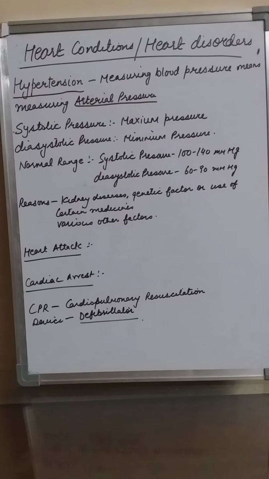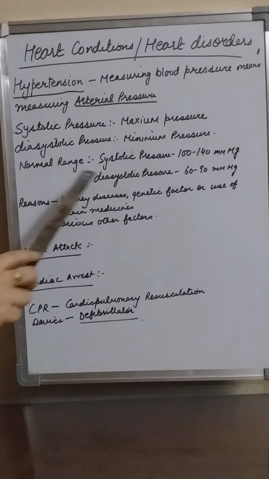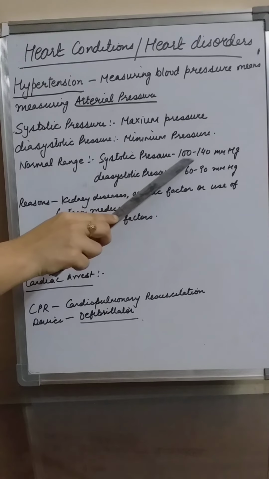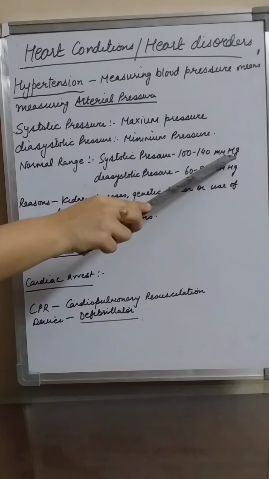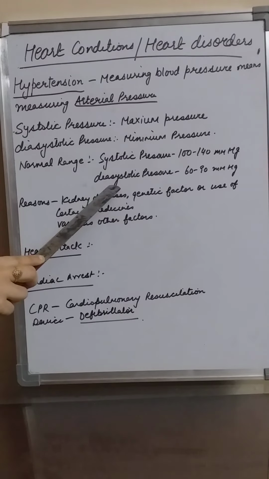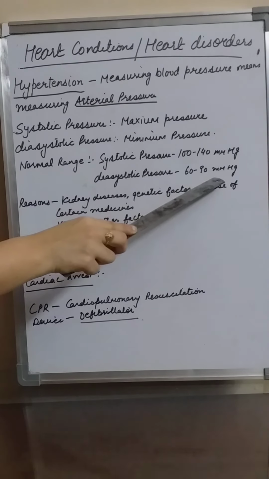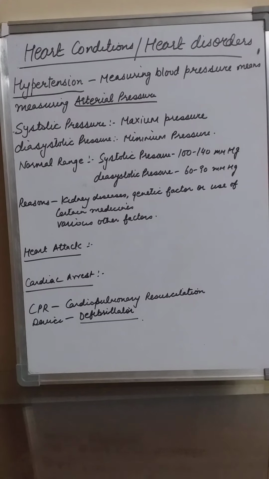Now students, what is the normal range for the systolic pressure and diastolic pressure? The normal range for the systolic pressure is 100 to 140 millimeters of mercury, and for the diastolic pressure it is 60 to 90 millimeters of mercury. Right students, when a person's systolic pressure exceeds 140 mm of mercury and diastolic pressure exceeds 90 mm of mercury, it means the person is having high blood pressure or hypertension.